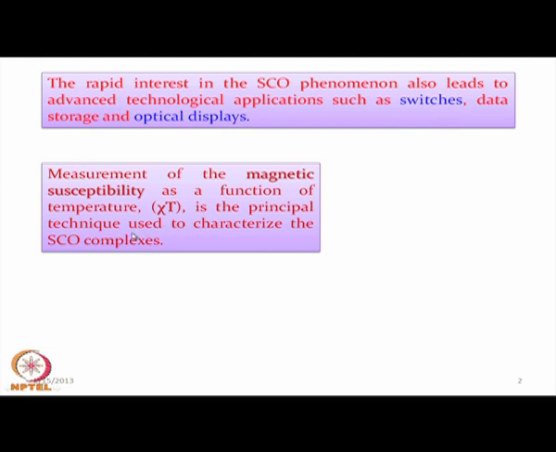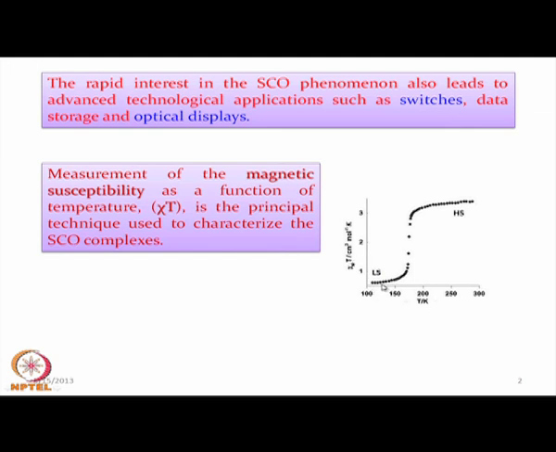So, the measurement of this magnetic susceptibility is the most useful one for characterization of spin crossover complexes, and if we plot the chi-m T values, in centimeter square mole inverse K, against temperature in Kelvin, from 100 to 300 Kelvin, that is the product of molar susceptibility and temperature, chi-m T against temperature.